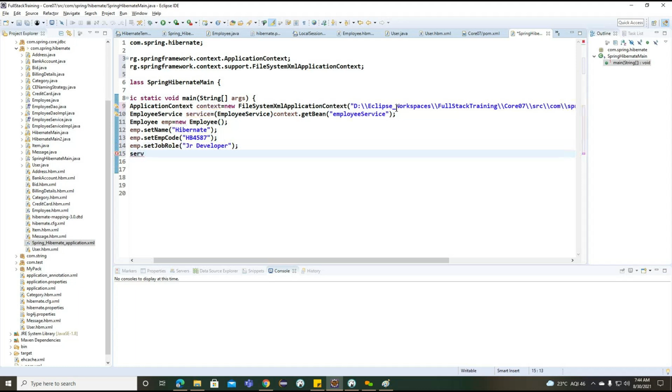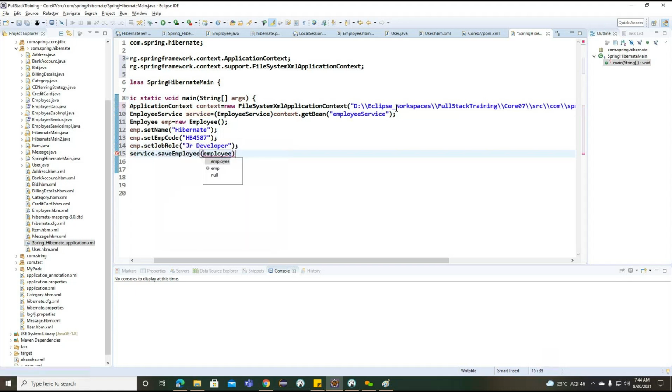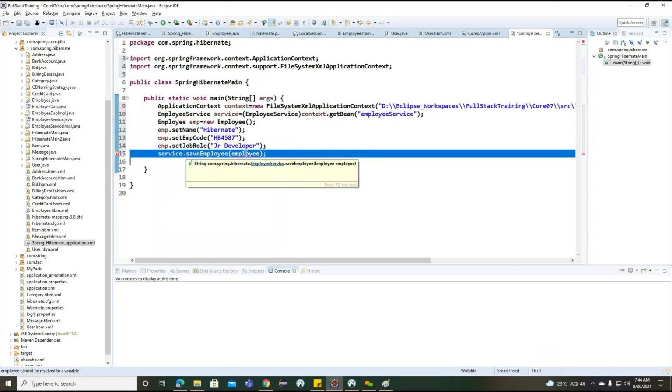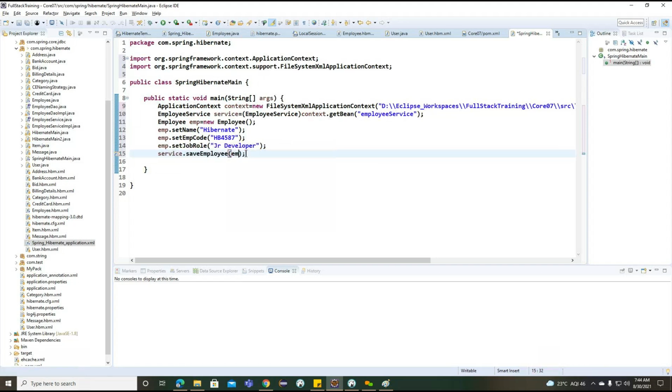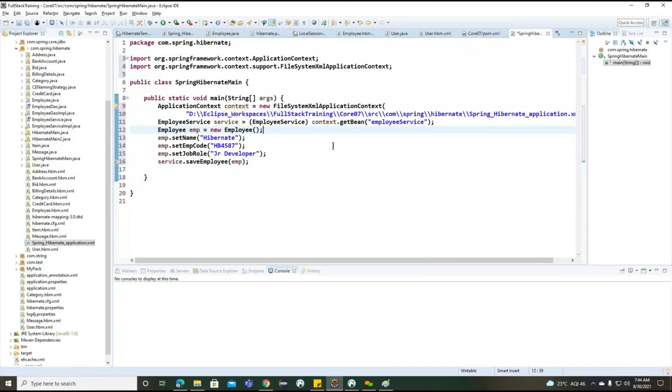Getting the point. Service dot save employee. Oh sorry, we are having only emp. Right? So this is all about the particular employee object here.